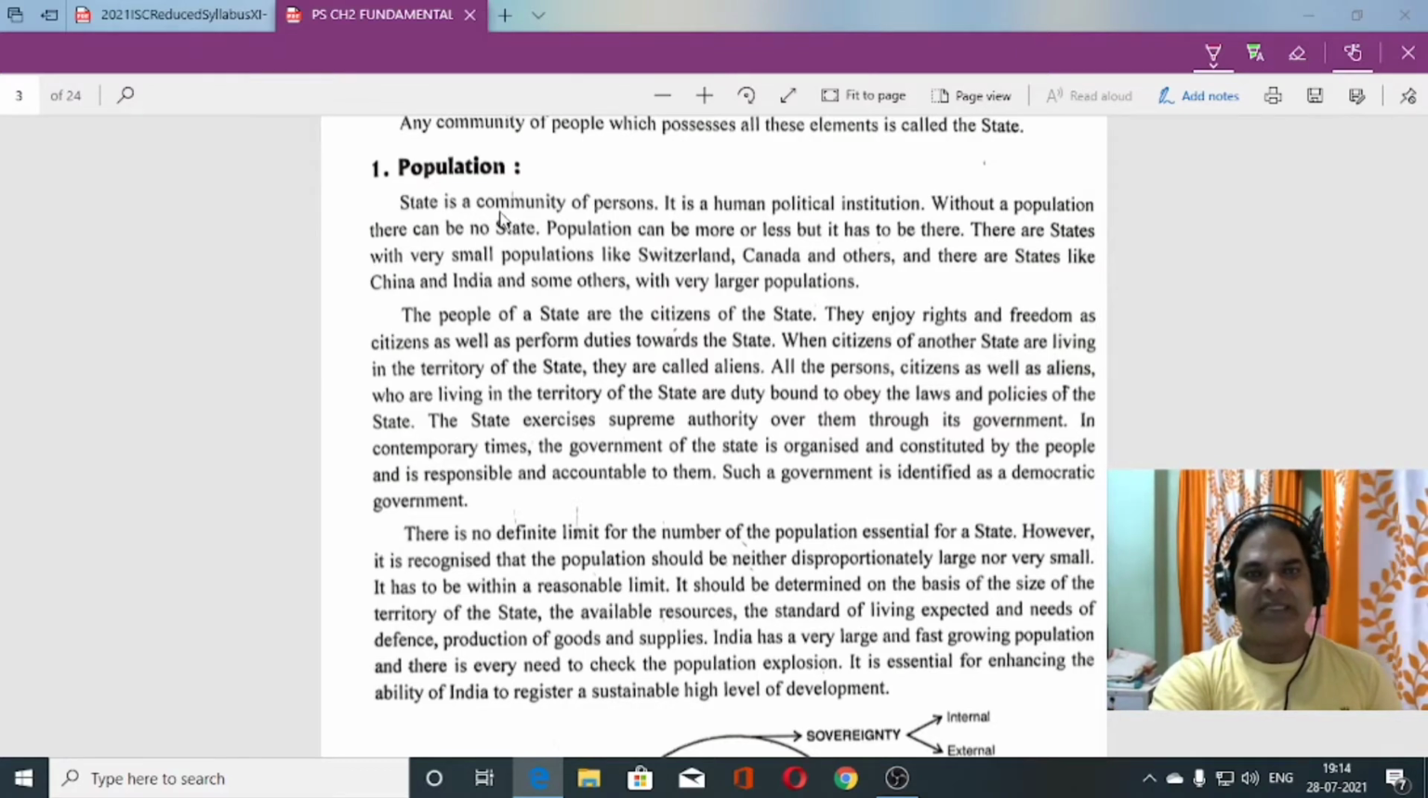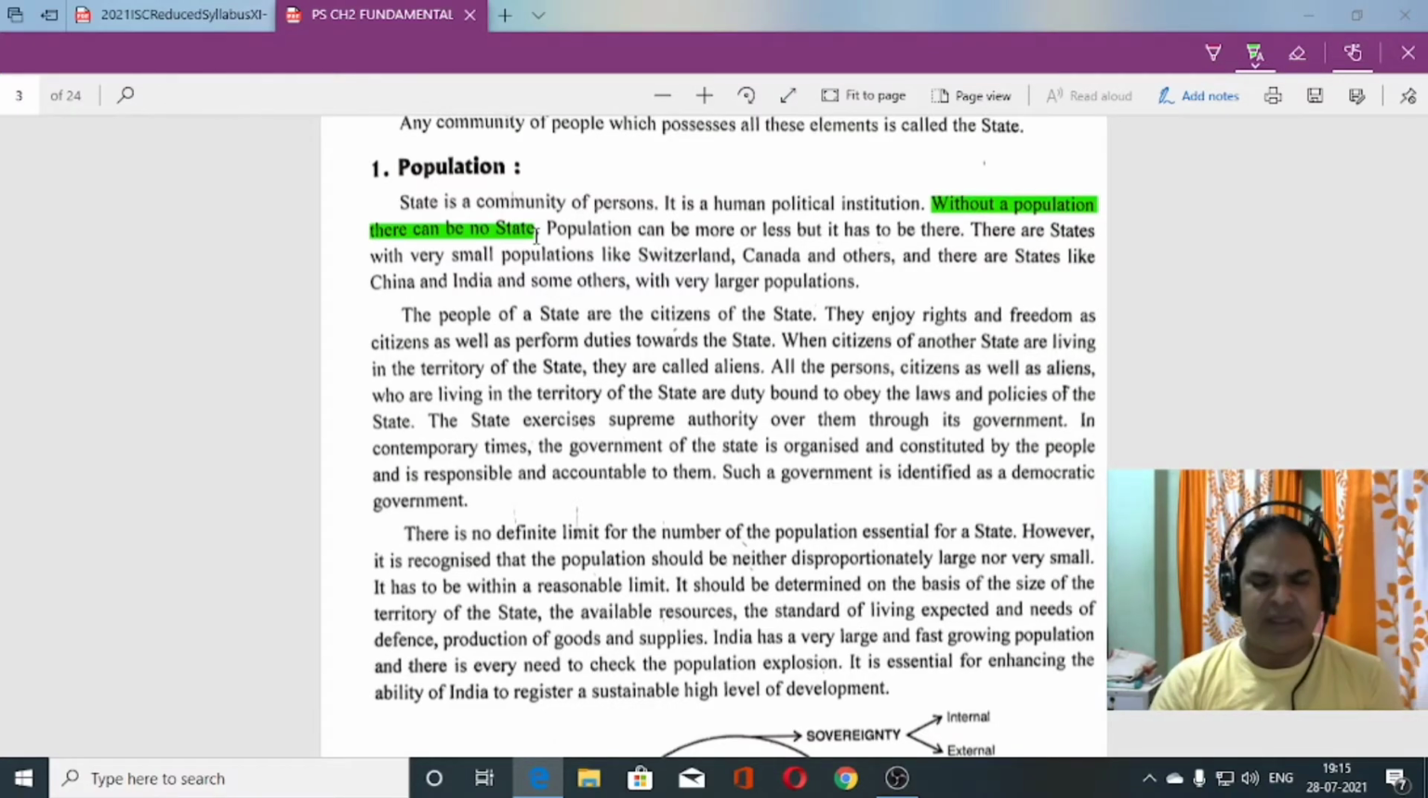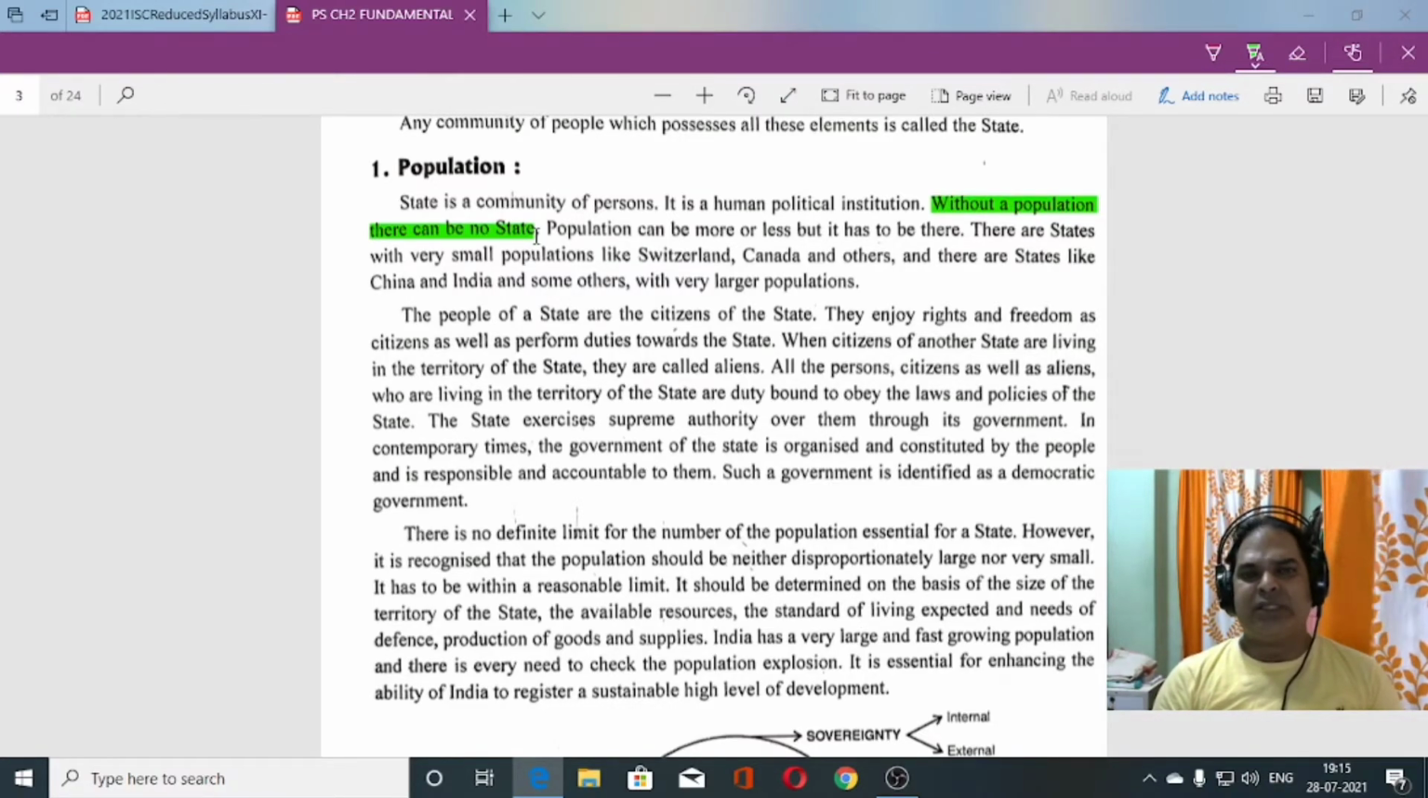State is a community of persons, that we know. It is a human political institution, that we know. You can see here, without a population there can be no state. It is directly written that without a population there cannot be any state. So what type of population? Population can be more or less, isn't it?